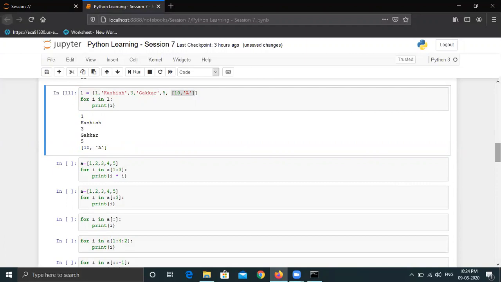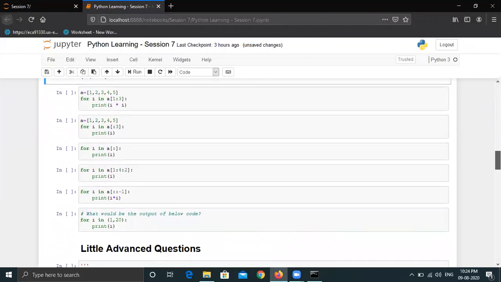Again, if there is any question, you can maybe post in the chat. We can take that later. Let's proceed to some other questions. Again, we are creating a list which has 5 elements, 1 to 5. And now, as we know what slicing and dicing is, can anyone tell me what is the answer of this? A 1 colon 3.